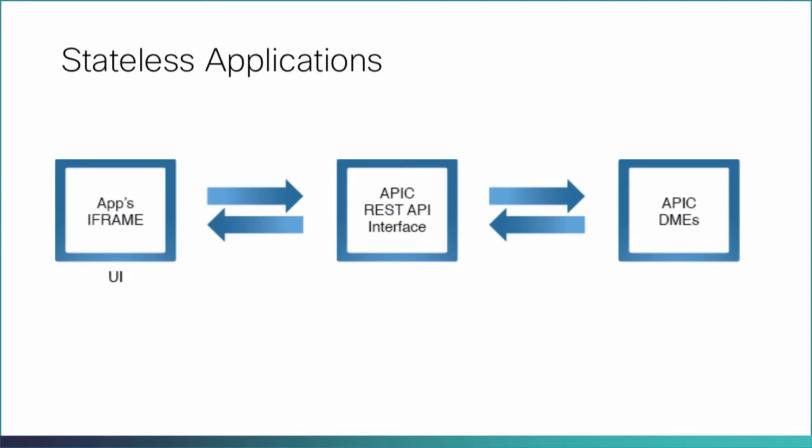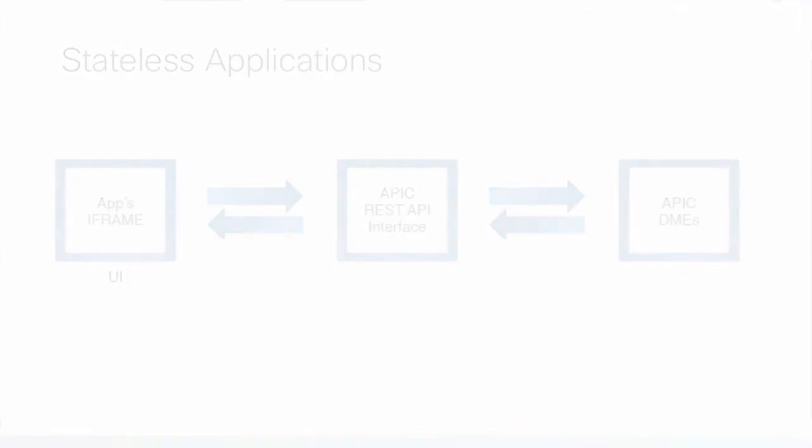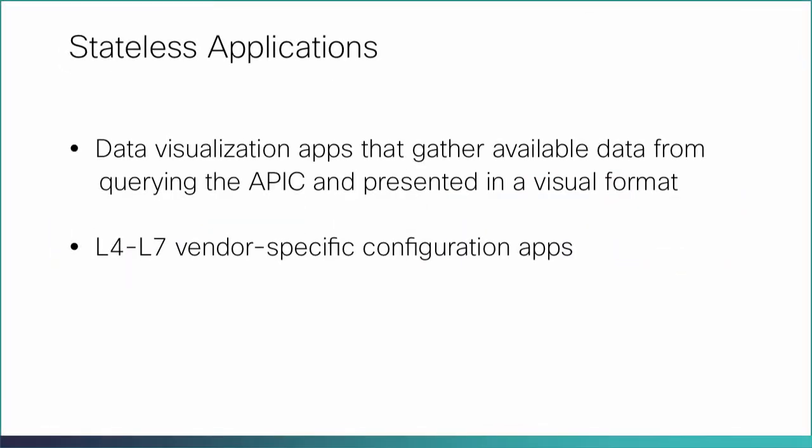The app queries Cisco APIC using its northbound REST APIs and retrieves information from the APIC. In a stateless app, no state is maintained in the APIC between two invocations of the app. Some of the common examples for stateless apps include data visualization apps and L4-L7 vendor-specific configuration apps.